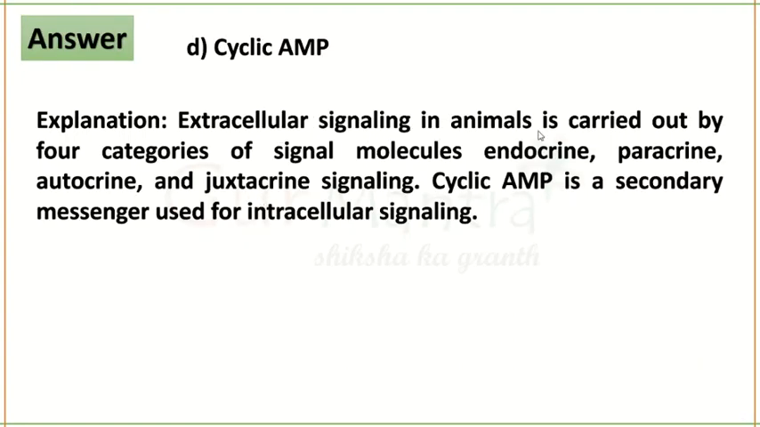Extracellular signaling in animals is carried out by four categories of signaling molecules: endocrine, paracrine, autocrine, and juxtacrine. But cyclic AMP is a secondary messenger that is used in intracellular signaling. Okay, so let's go for the next question.